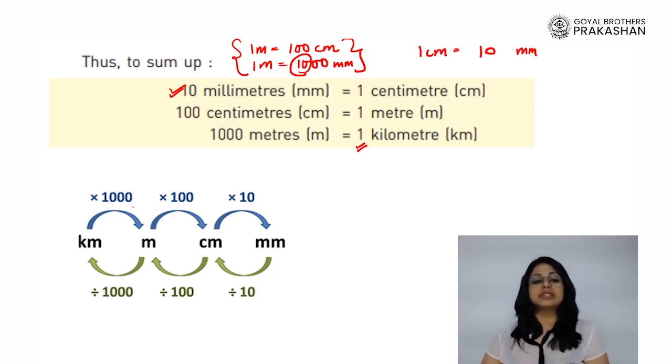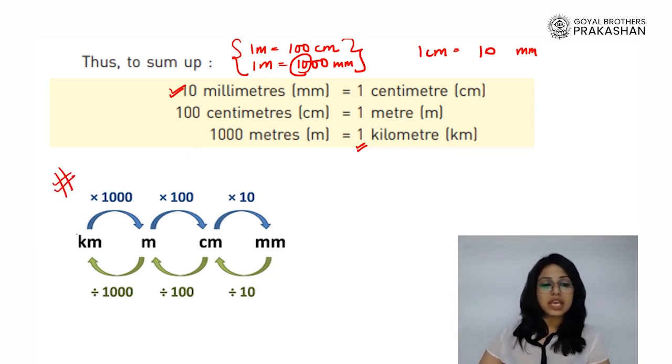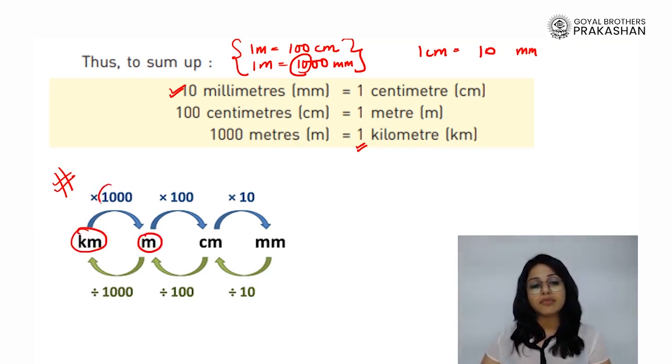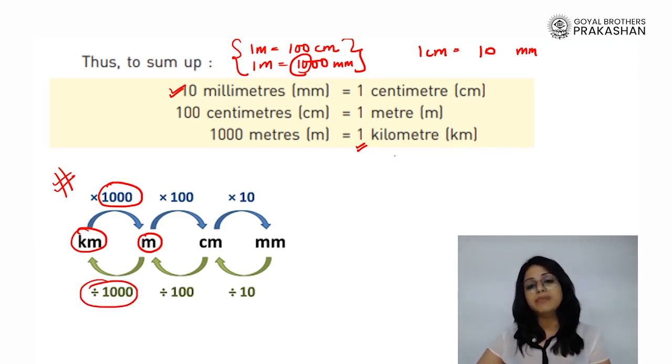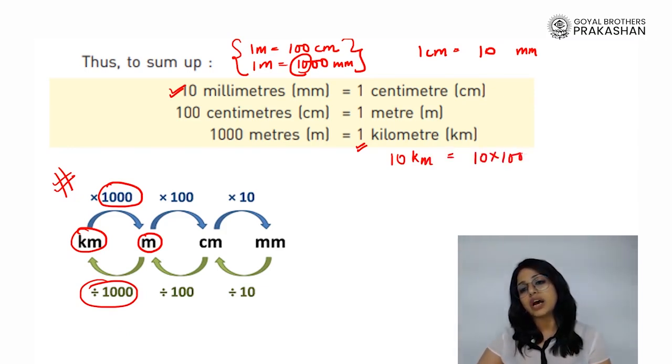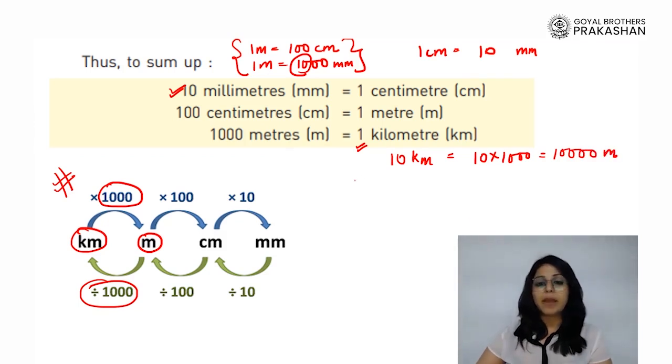Now, something very interesting is given here. Let's say I am given something in kilometers and I have to find it in meters. Then, if I have to convert the unit from kilometer to meter, I have to multiply by 1,000. But if it is the other way around, if I have to convert meter into kilometer, I have to divide it by 1,000. For example, 10 kilometers in meters will be 10 into 1,000, which is going to be 10,000 meters.